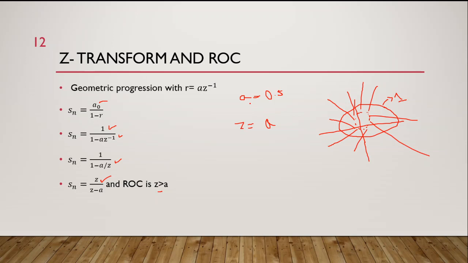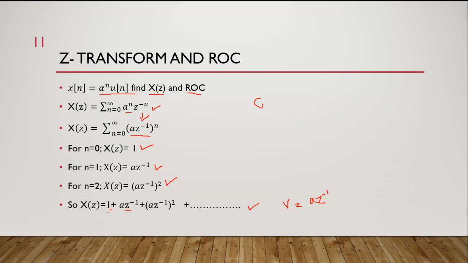Fine. Now we have a equal to 0.5, and we have a^n, which is 0.5^n u[n]. We can directly tell that this system is stable, because as n approaches infinity, my first value will be 1, then we will have 0.5, then 0.25, and as n approaches infinity I will get 0. So this is a convergent system, which means that this system is stable.